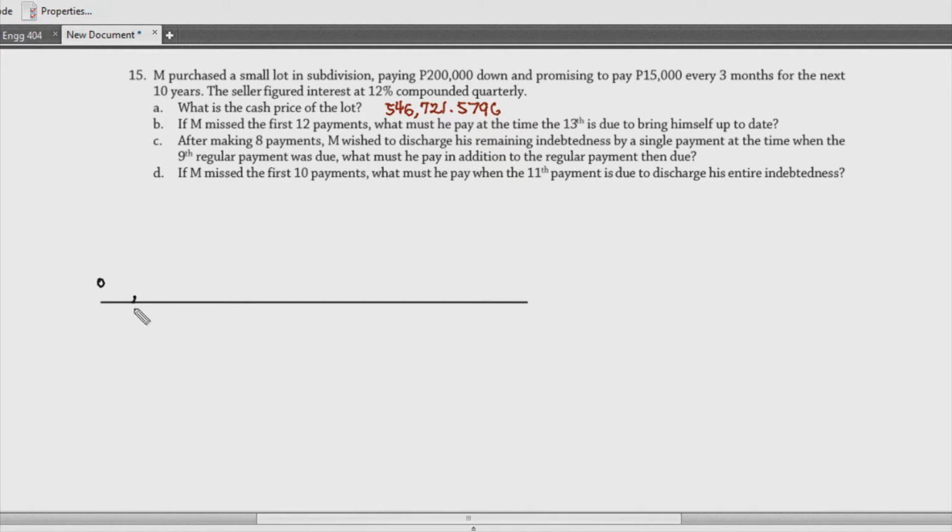Okay? Let's make it 1, 2, 3. So, pwede yung ganyan, no? 4. And then, let's have siguro 11, and then 12. Okay? Just to incorporate na first 12 payments is nagkulang. Masyado kasing marami pag isa-isahin natin to. And then sabi dito, we need to have this 13th payment para maging up-to-date siya. So, 13 would be a very important part here as well as dun sa preceding pa na mga years. So, 14, 15, and then siguro we can have 16 and then extend siguro natin tong line.